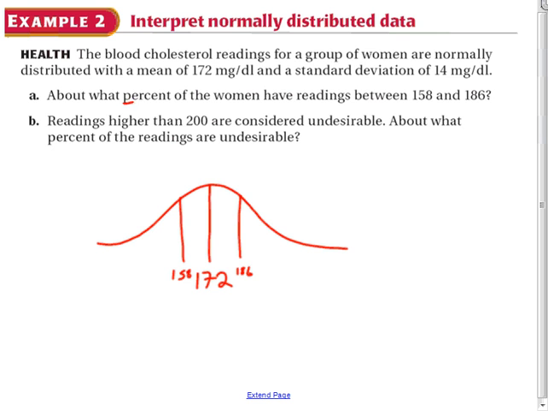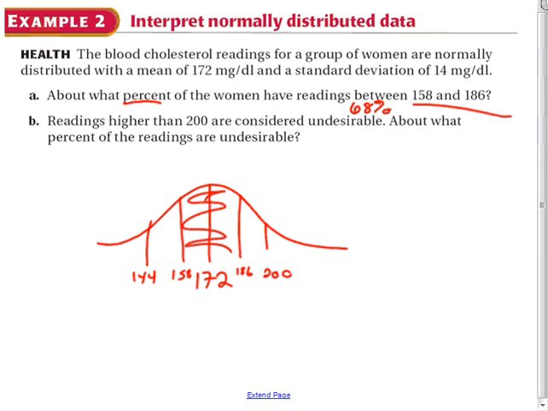Now, in part A, it asks what percent of the women have a reading between these 2. I've already drawn enough on my graph. This is within 1 standard deviation, which makes my answer to part A 68%. Now, I could keep going and do more standard deviations, so add another 14, which would take me up to 200, subtract another 14 if I needed to go in the negative direction, which would give me 144, and keep going. However, I only needed within those two amounts. So I'm telling you what a physical standard deviation is. So instead of saying I am one full standard deviation away, I can now start bringing in some real numbers. This is what the standard deviation represents.